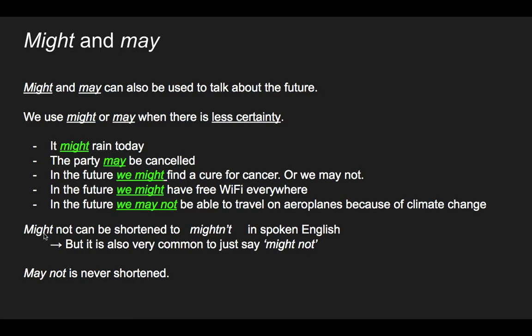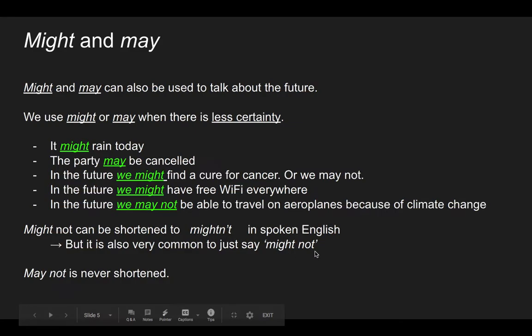So in the negative, might not can be shortened to mightn't in spoken English usually. So we could say, in the future, we mightn't be able to travel on aeroplanes because of climate change. But it is also very common to just say might not. Personally, I almost always say might not. I don't really say mightn't. It's as common, if not more common, to say might not. And may not is never shortened. It's always may not.